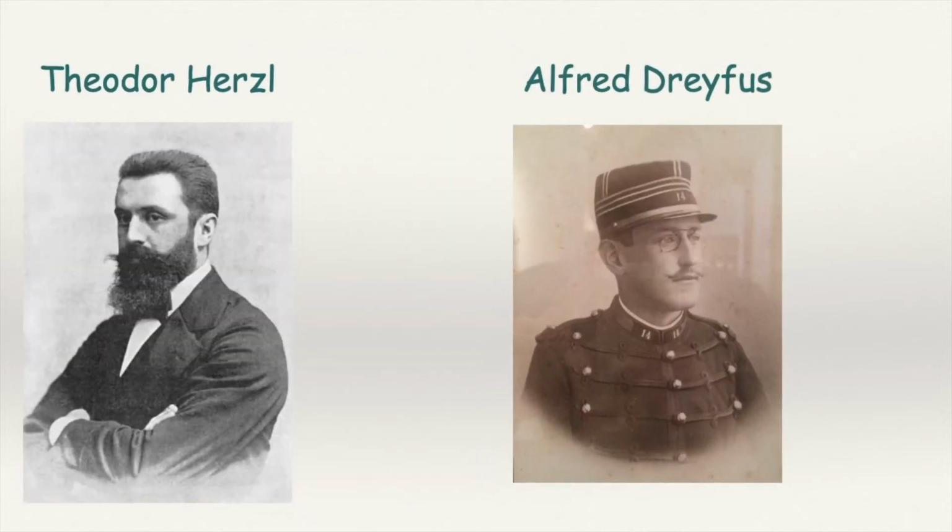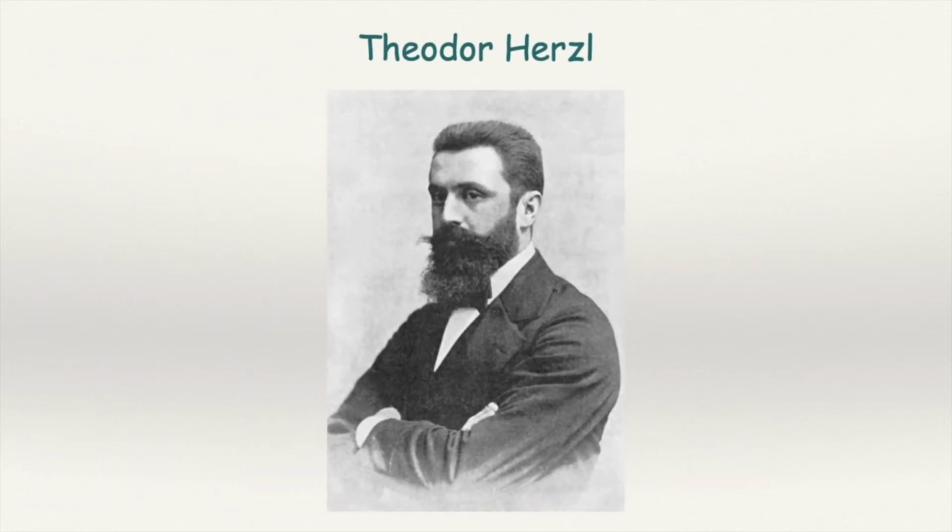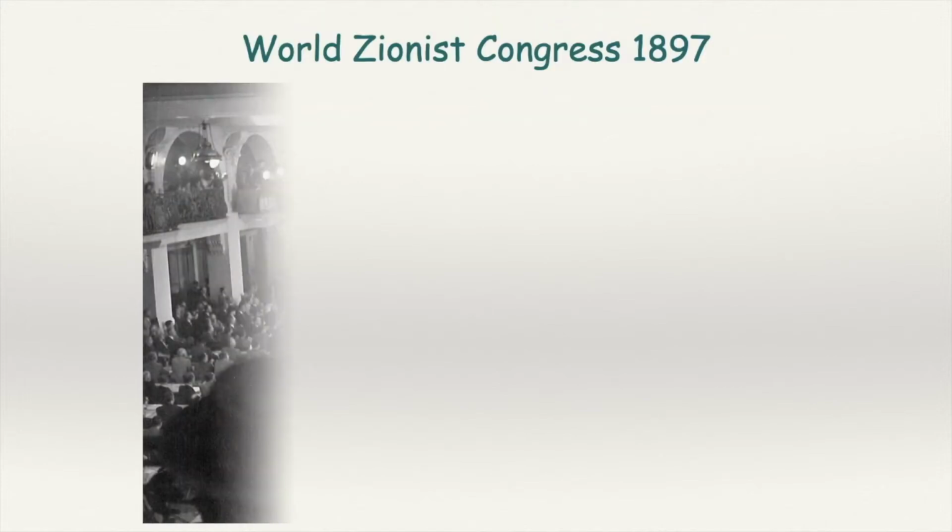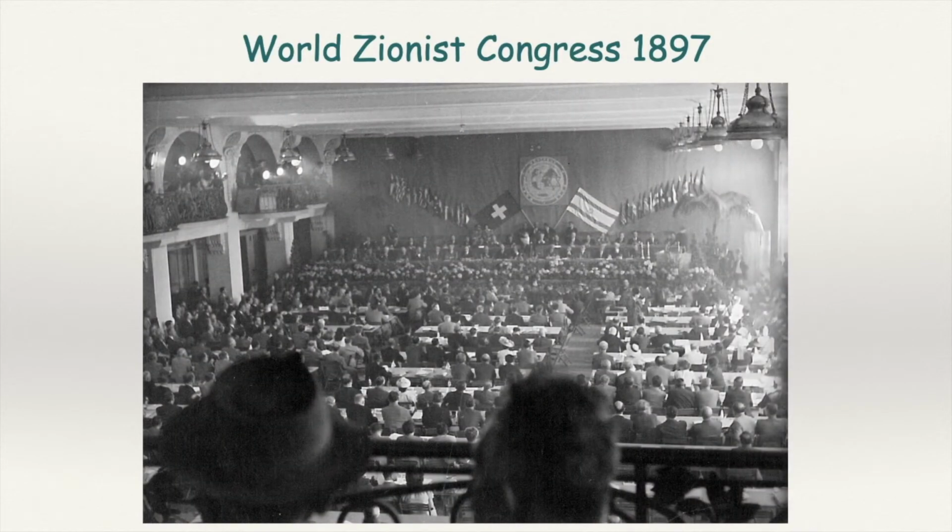After this event, Theodor Herzl realized that Jews will be continuously discriminated against like this until and unless they have their own homeland. He wanted a safe home or haven for Jewish people, and according to him, it was their original land, Jerusalem. To achieve this aim, he founded the World Zionist Congress in 1897.